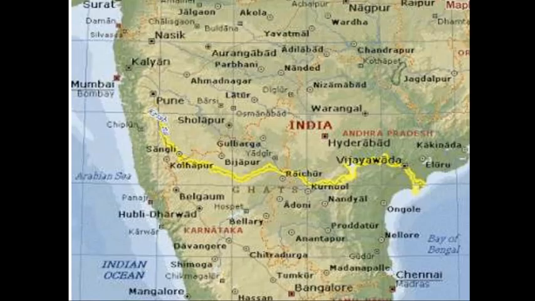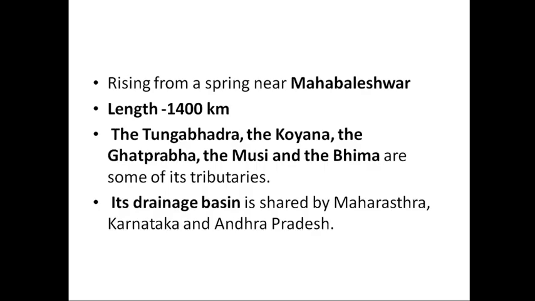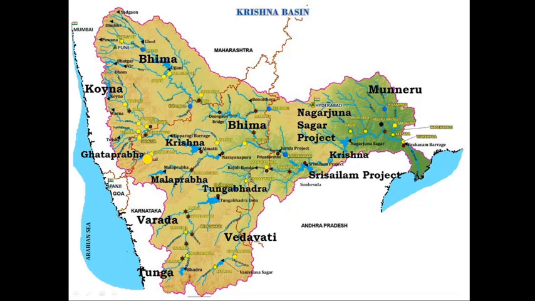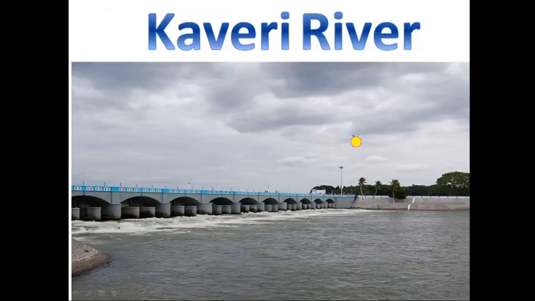Next is Krishna river. So this is the course of Krishna river, rising from a spring near Mahabaleshwar. Its total length is about 1400 kilometers. The Tungabhadra, Koyna, Ghataprabha, Musi and the Bhima are the major tributaries of this river. The drainage basin is shared by Maharashtra, Karnataka and Andhra Pradesh. This is the map of this river. The course of the river is given here, as you can see. Various tributaries are joining the main river, that is Krishna.